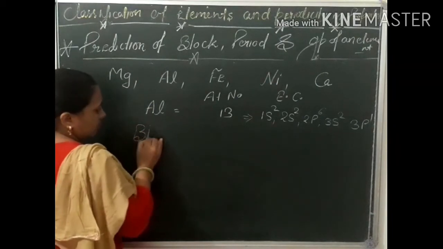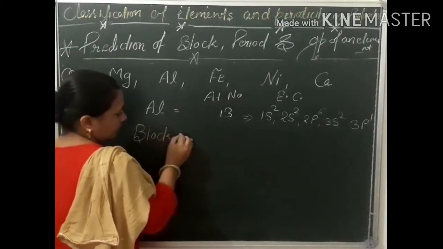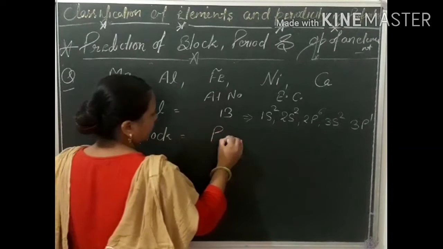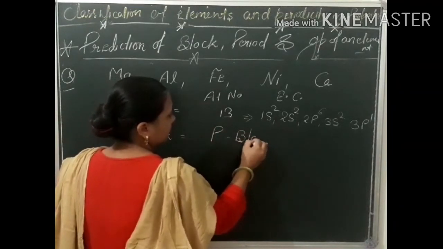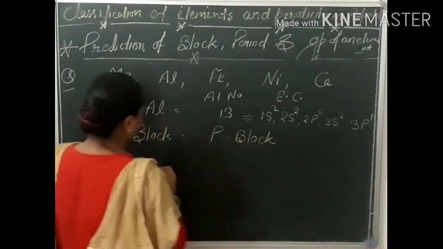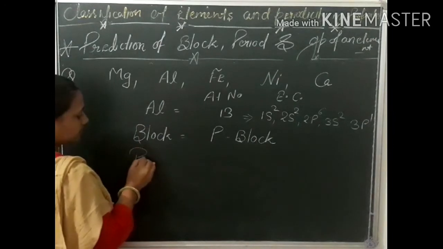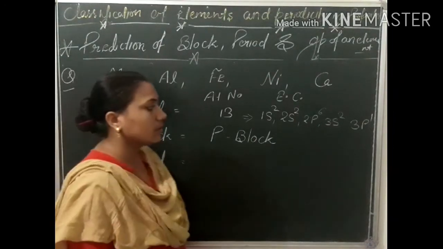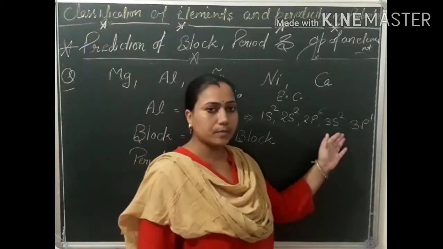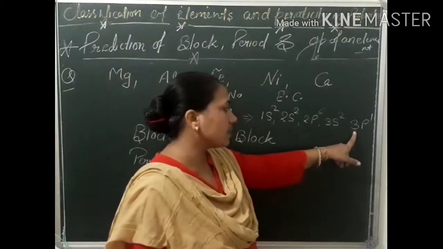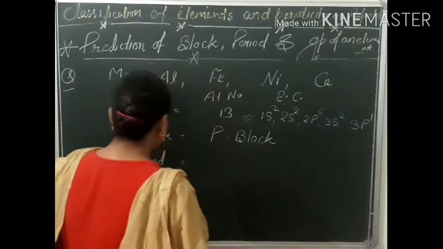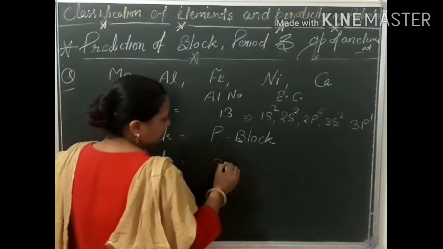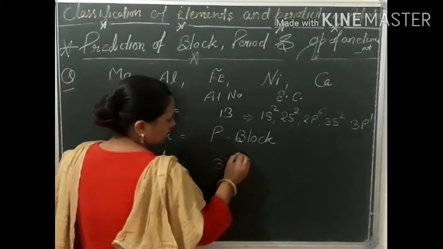Now block, that is p block. And period is equal to the principal quantum number of the last shell. Here the principal quantum number is 3, so we can say that it is a third period element. Third period.